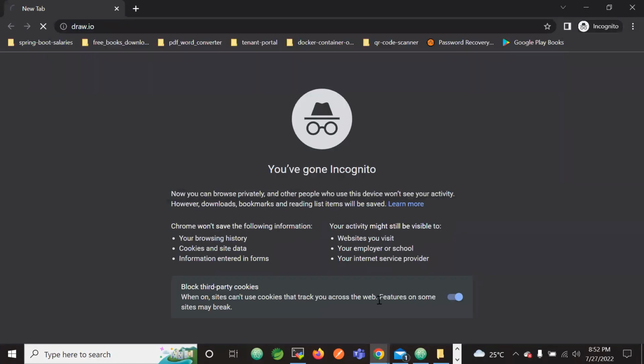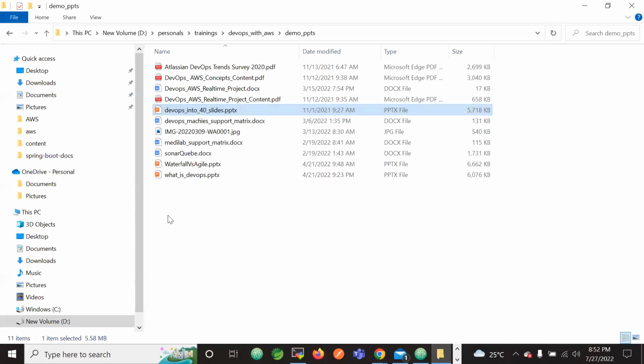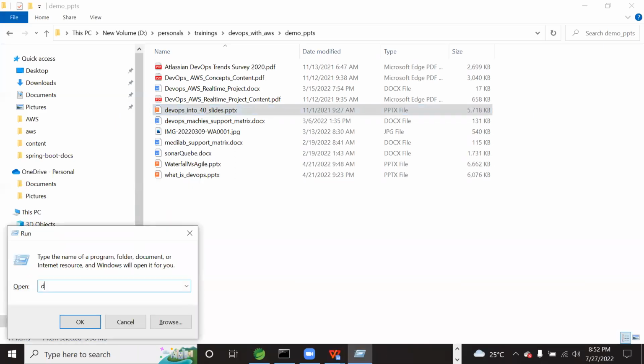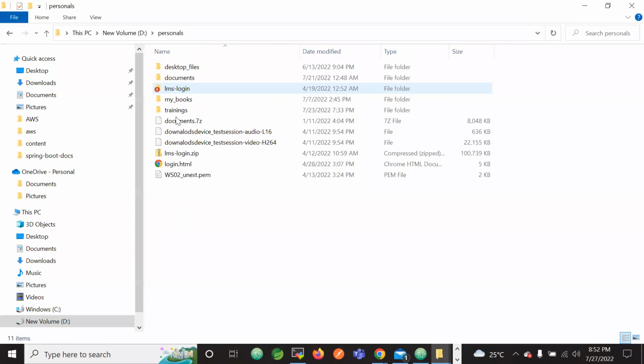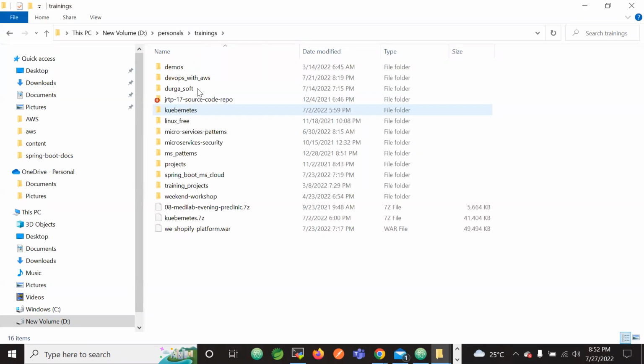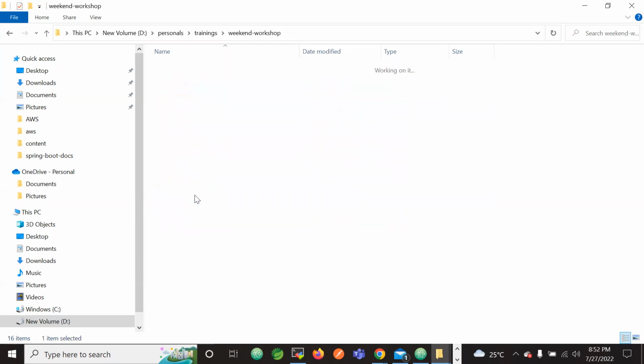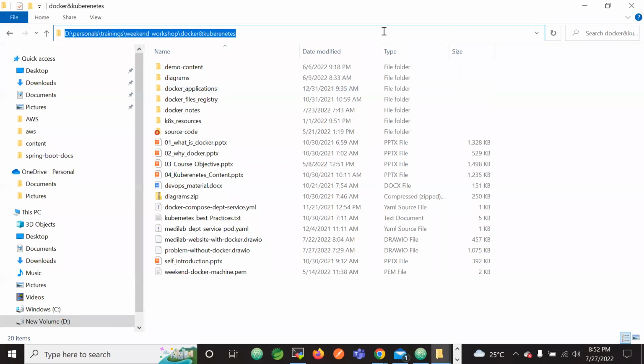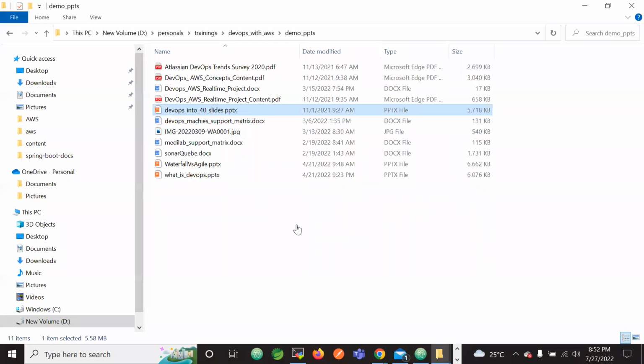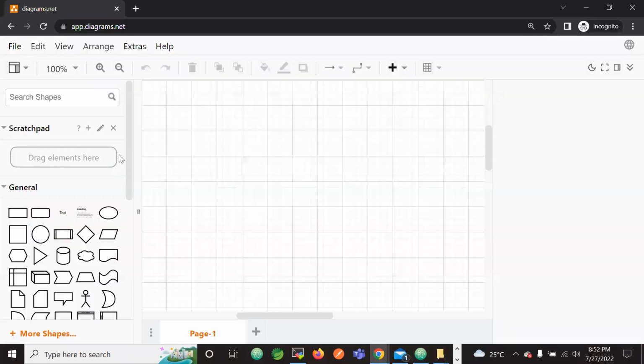Let me open one diagram. Just bear with me for a minute till that diagram opens, because if I can't show the diagram, maybe you may not understand what it means.